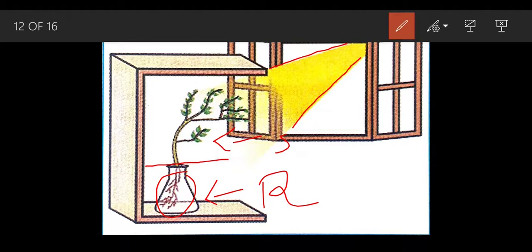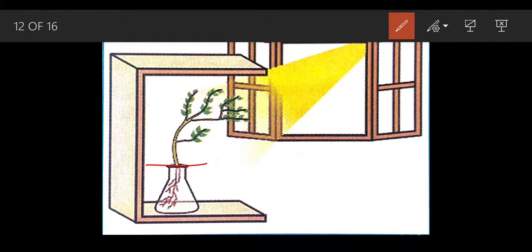As we can see, this branch part is moving towards the light. When the shoot system is moving towards the light, it is called positive phototropism.